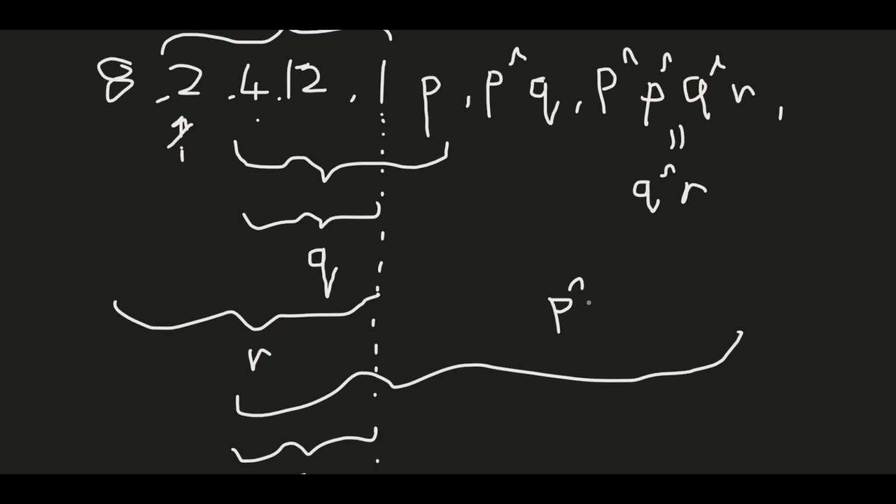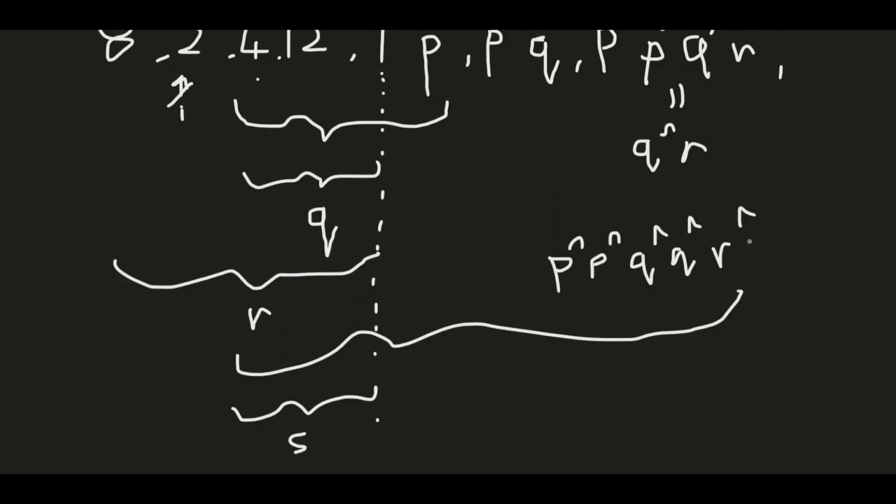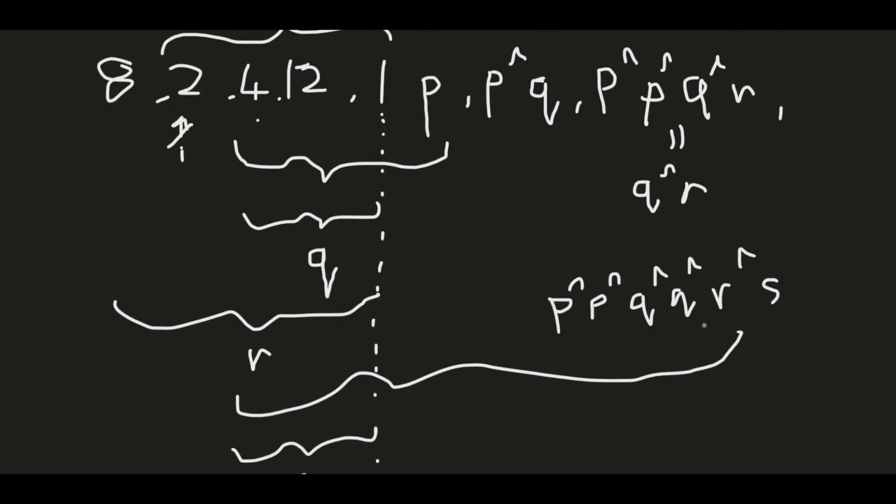It will be P XOR Q XOR Q XOR R XOR S. Okay, so this is simply equal to R XOR S.